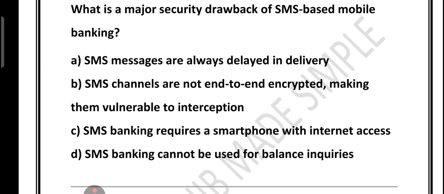That is why SMS OTP can be stolen in attacks like SIM swap and network spoofing. So this is the biggest risk, right? This is the biggest risk. What about option C? Option C is wrong. Why is option C wrong?